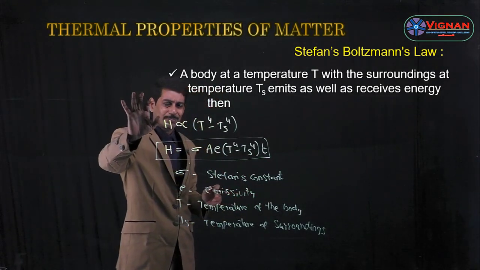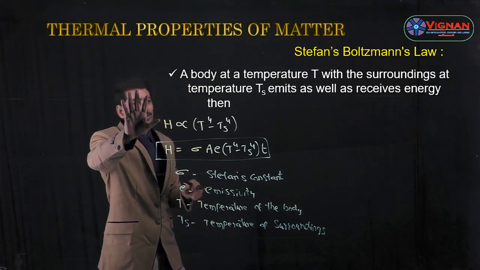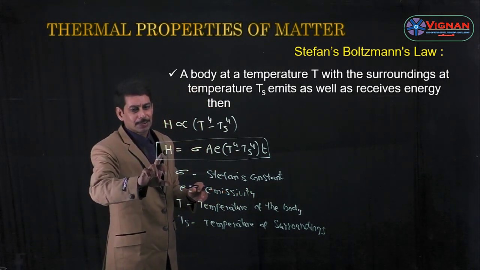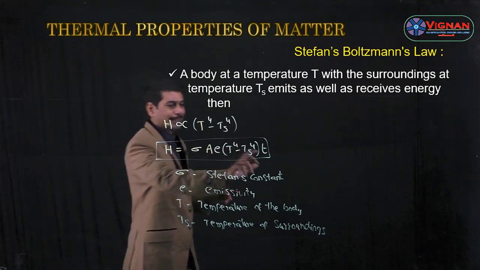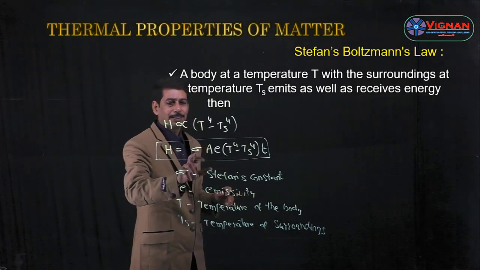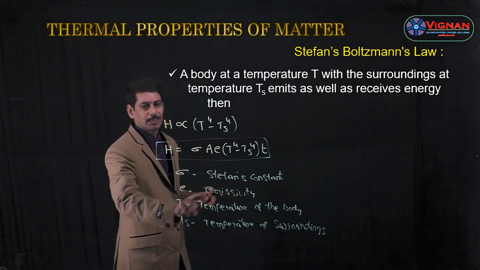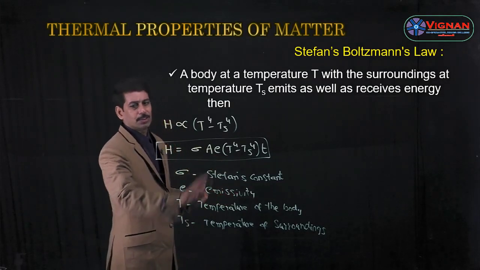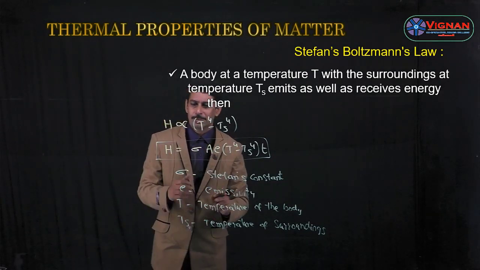Here H is the heat energy flowing in area A and time t, sigma is Stefan's constant, E is the emissivity, T is the temperature of the body, and Ts is the temperature of the surroundings. So this is about Stefan-Boltzmann.